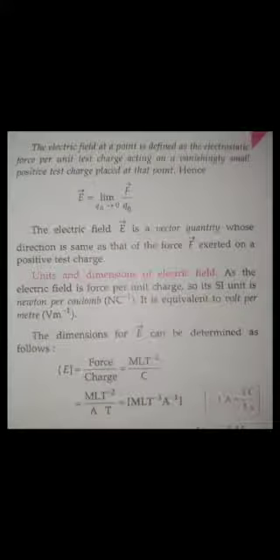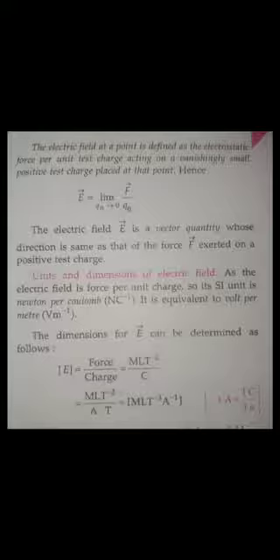So now the next is the electric field. That's why we have to define the electric field in terms of a mathematical limit, like E is equal to limit Q naught tends to 0 of F by Q naught. Yes or no guys? So this is the right definition of electric field, guys.